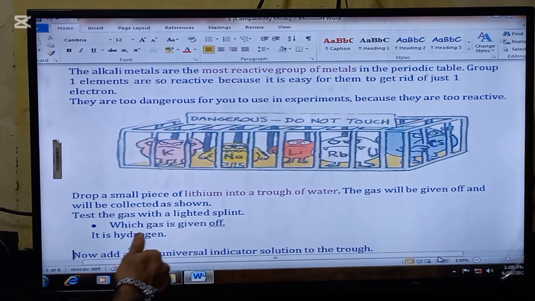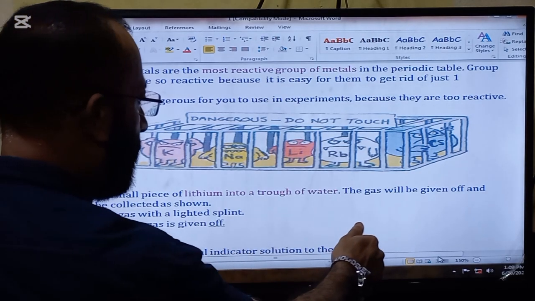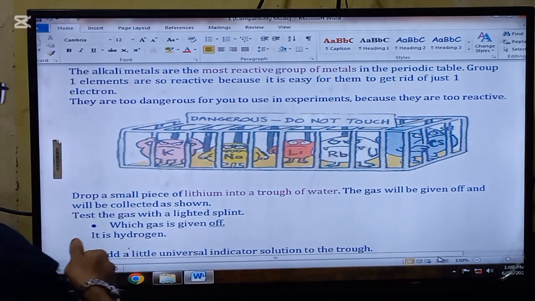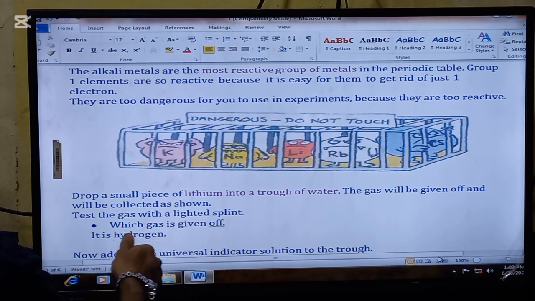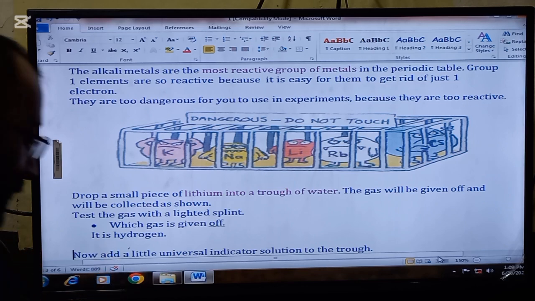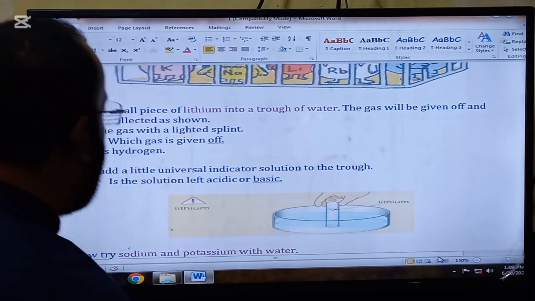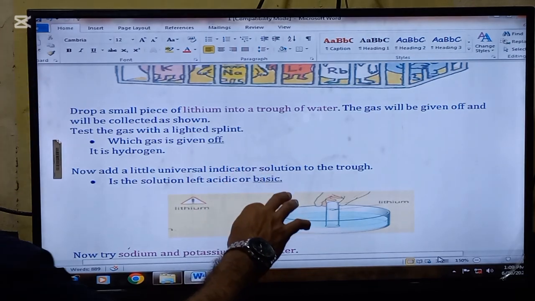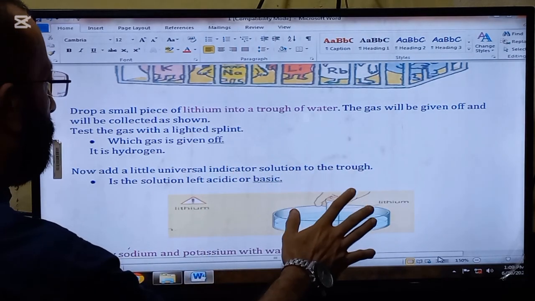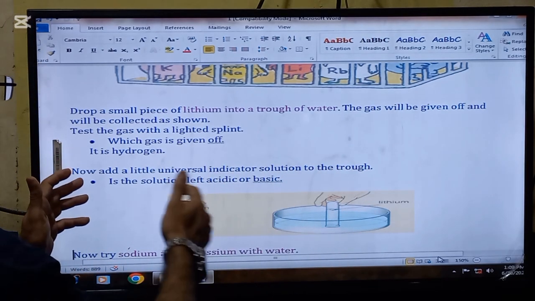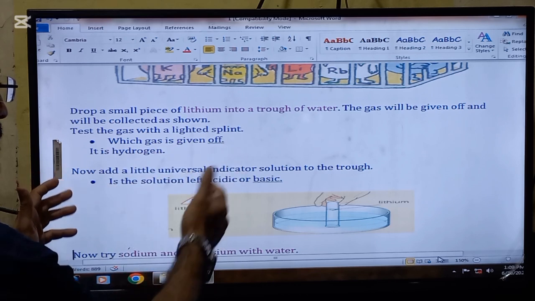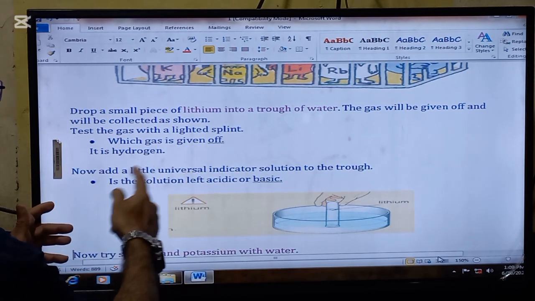Drop a piece of lithium into a trough of water. The gas given off will be collected as shown. Test the gas with a lighted splint. Which gas is given off? It is hydrogen. So this is the paper 4 experiment. When we put a piece of lithium into a trough of water, they test the gas with a lighted splint, and it is hydrogen gas.